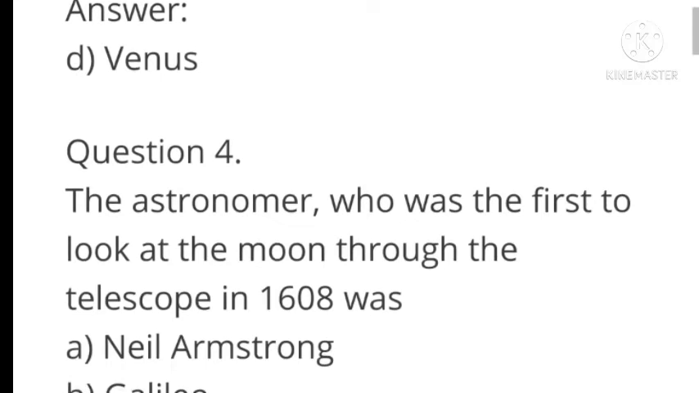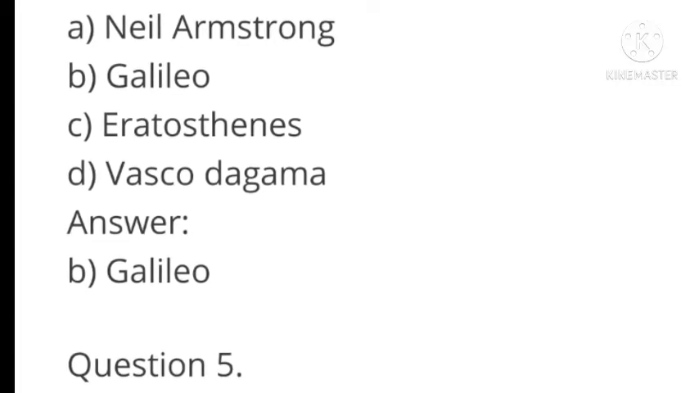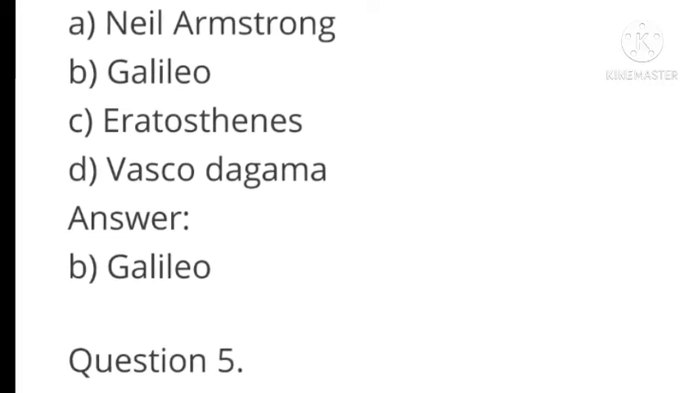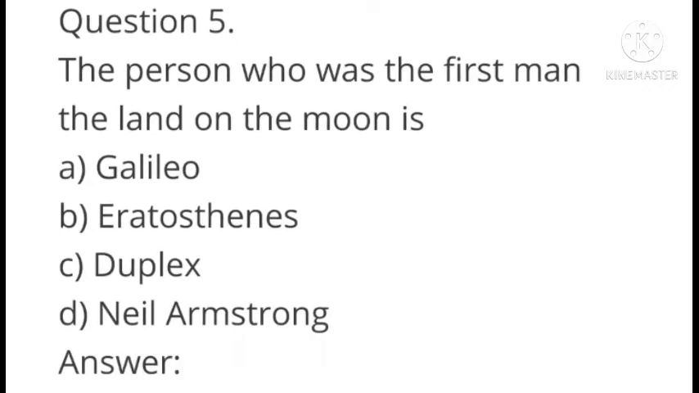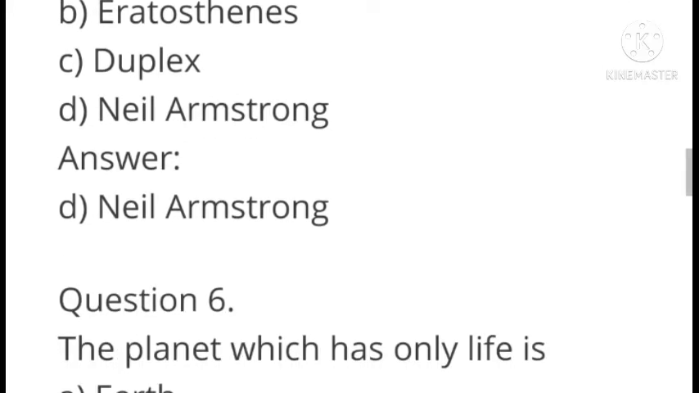Answer, Venus. Next question, the astronomer who was the first to look at the moon through the telescope in 1608 was Neil Armstrong, Galileo, Eratosthenes, Vasco da Gama. Answer, Galileo. Next question, the person who was the first man to land on the moon is A. Galileo, B. Eratosthenes, C. Duplex, D. Neil Armstrong. Answer, Neil Armstrong.